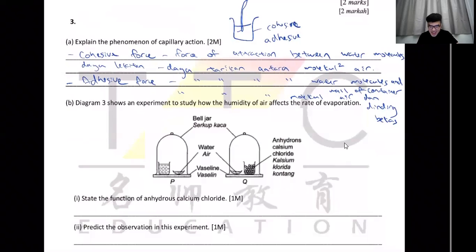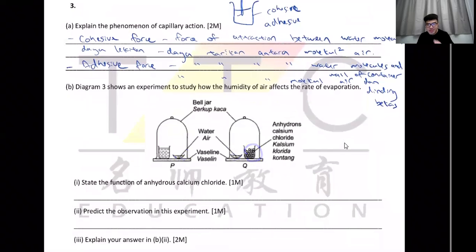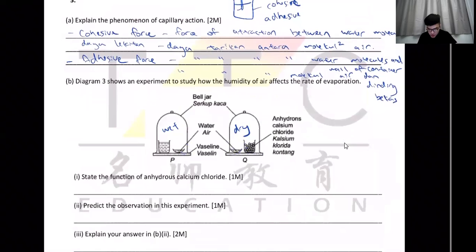Okay, anyway, so B. Diagram 3 shows an experiment to study how the humidity of air affects the rate of evaporation. So in both bell jars I put water, but in one I put this drying thing, the silica gel. In the other, I just put water. So here will be very wet, very humid, and here will be very dry. So this water will evaporate very quickly, and this one will just stay like that. So state the function of anhydrous calcium chloride, which is this thing: it is to absorb water in the air, or for simplicity's sake, you can just say moisture.